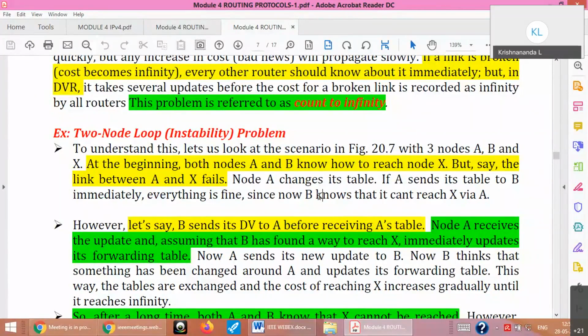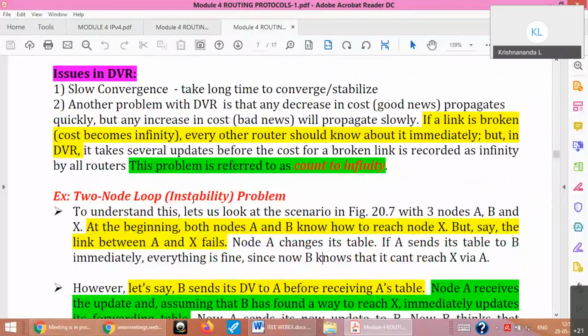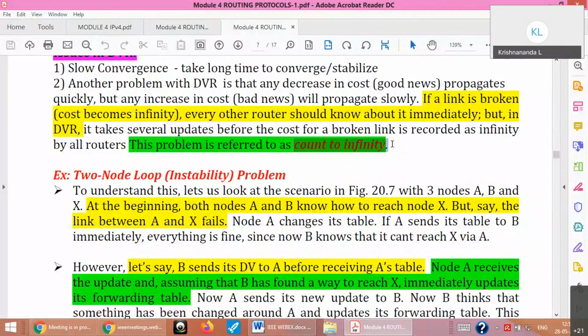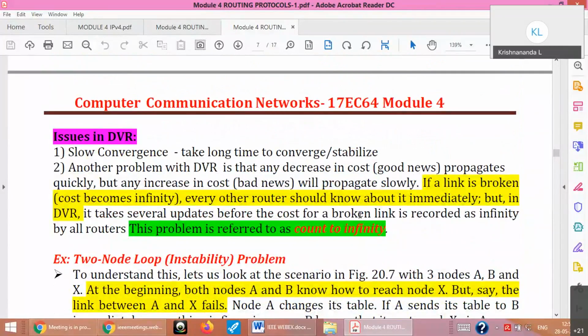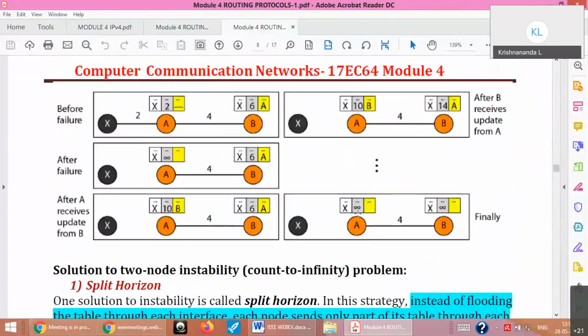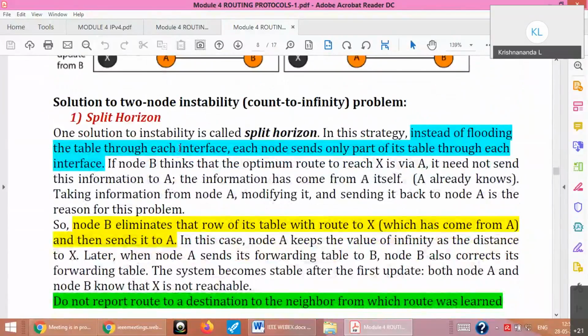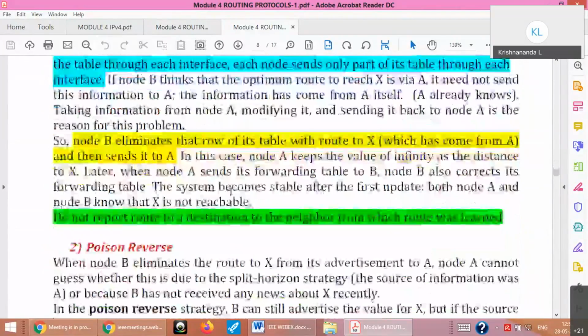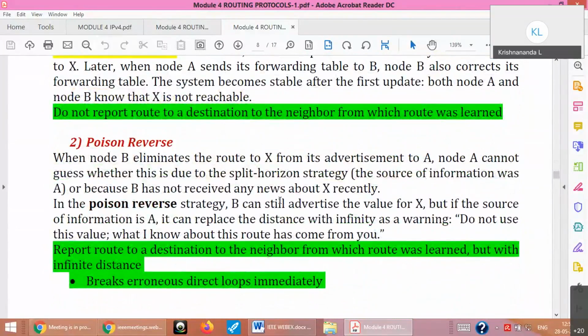If they ask you specifically about two node instability or the count to infinity problem, then only you write this. If they ask about only DVR, what I told previously is enough. Okay. So shall I go to the next one? This diagram is there anyway, and there are solutions for that, known as split horizon and poison reverse. I have given a small theory anyway, so it's easy to write in the exam if it is asked that way.